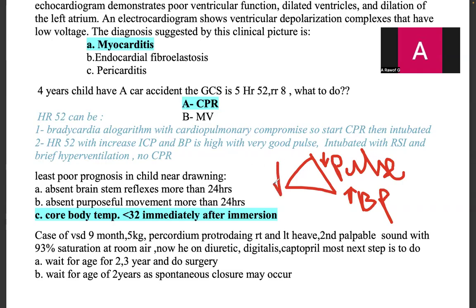So here the respiratory rate is 8, bradycardia, but if you have increased BP, it will go with increased intracranial pressure.